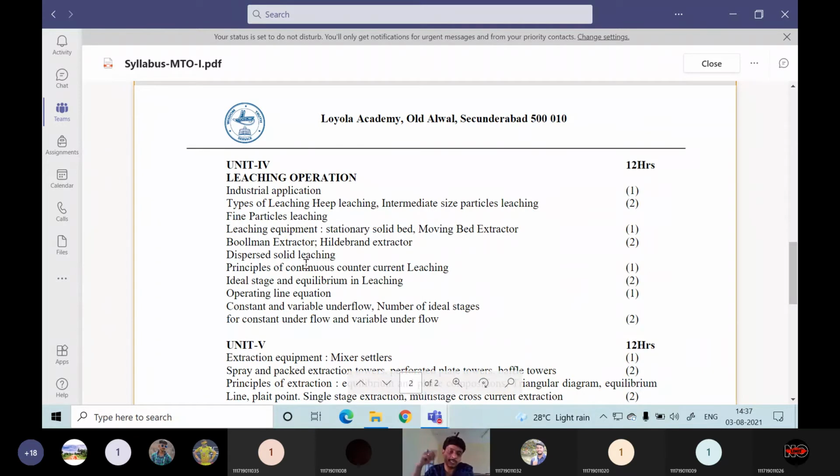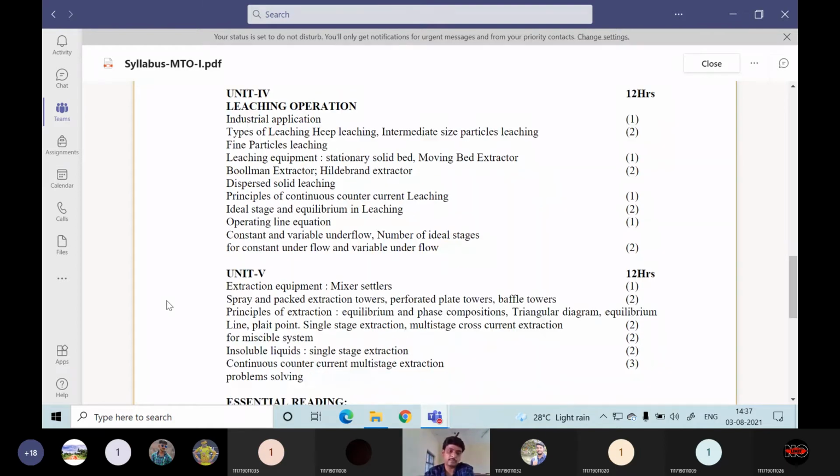Similarly to distillation, where the number of stages required is estimated, here also we need the number of ideal stages required to operate a leaching operation. That we will be estimating once again using the graphical procedure. Before that, we have to derive the operating line equation for constant overflow, underflow and variable underflow. How to find the number of ideal stages using a graphical procedure, I will be discussing in detail for constant underflow and variable underflow operations.